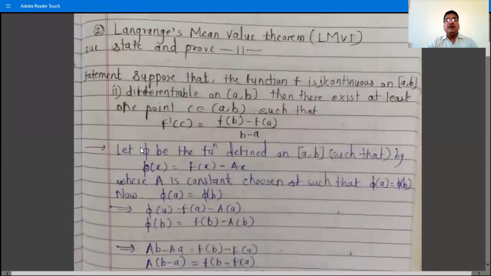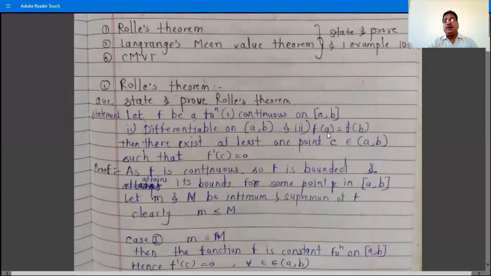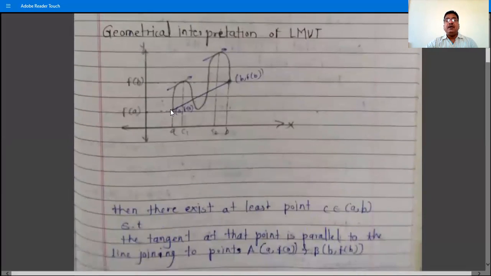If you observe the geometrical meaning of Rolle's theorem, then in that figure f(a) and f(b) are the same, because in the condition of Rolle's theorem, f(a) is equal to f(b). But in Lagrange's mean value theorem and Cauchy's mean value theorem, f(a) and f(b) are not necessarily equal. So show this f(a) and f(b) at different levels. So this is the starting point of this curve, and this is the ending point. So this is the point a, f(a): on the x-axis, a distance, and then the y-axis is f(a). And this point is b, f(b).